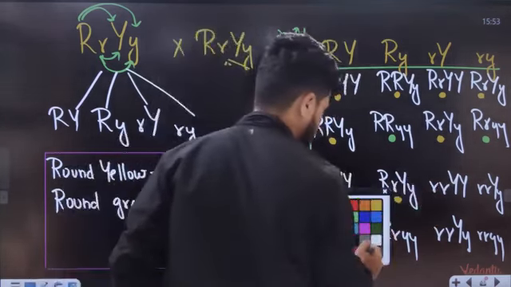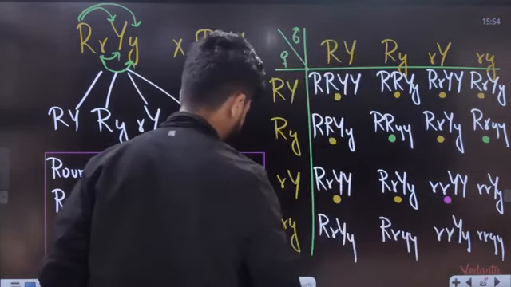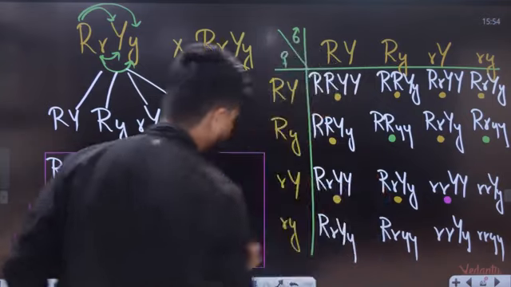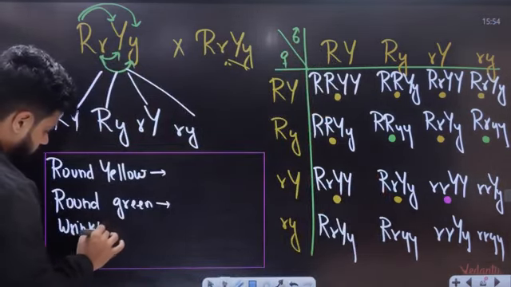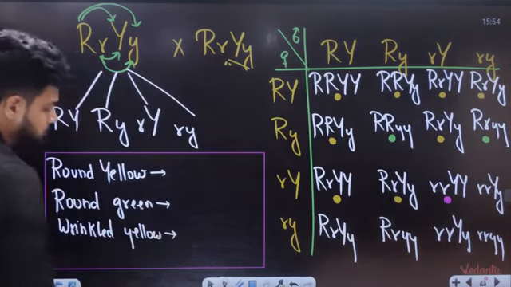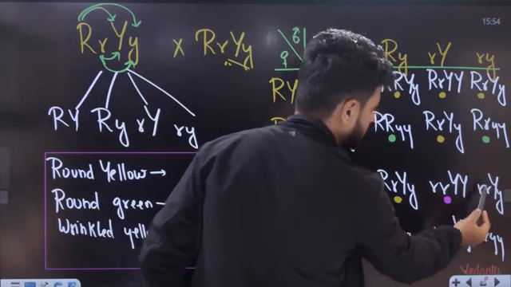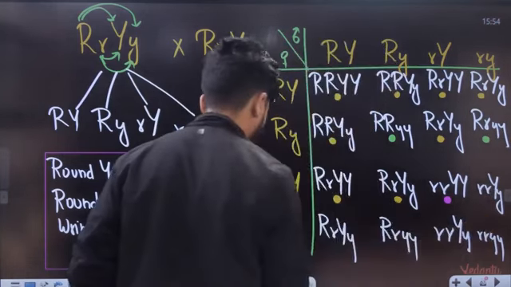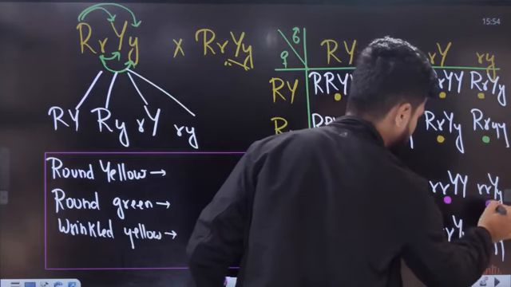Okay. Let's use red, pink for this. Wrinkled yellow. Again, wrinkled yellow. Wrinkled yellow.